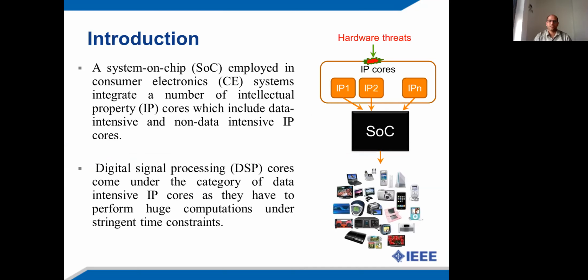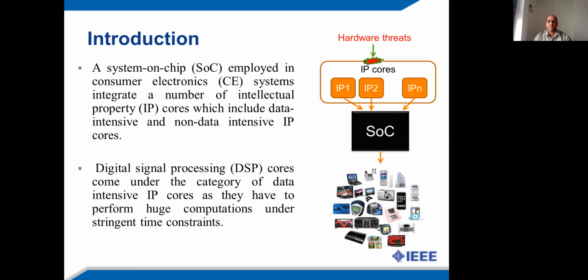So coming to the introduction, consumer electronic systems such as laptops, cameras, tablets, and mobile phones use a system on chip underneath. This system on chip integrates a number of reusable IP cores. These reusable IP cores can be of data intensive type or non-data intensive.